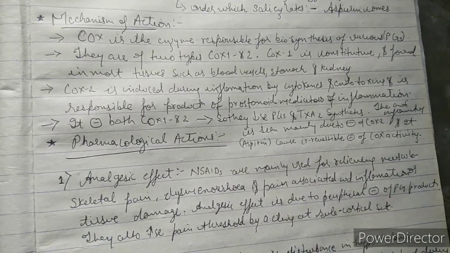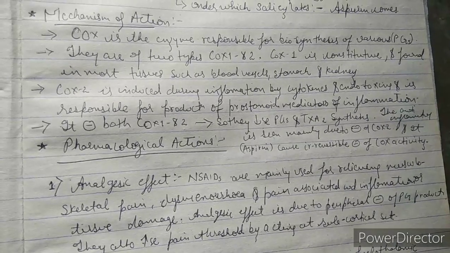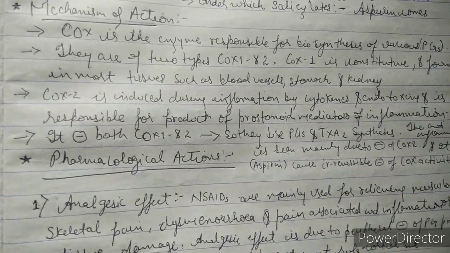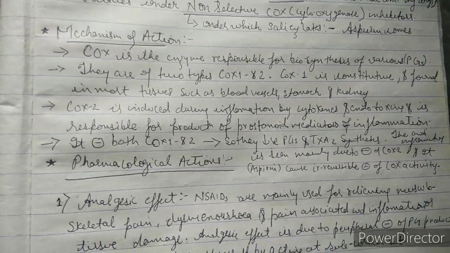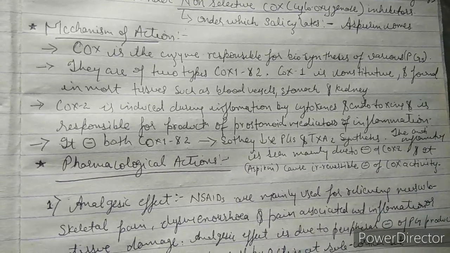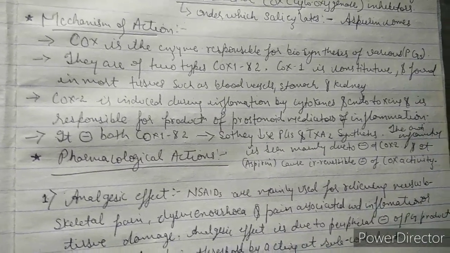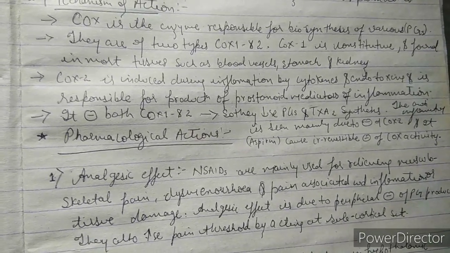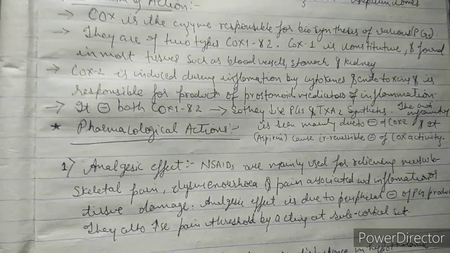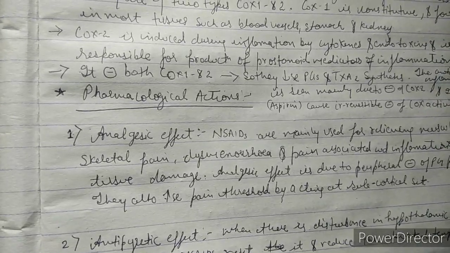Now we will discuss the mechanism of action. First of all, we'll see about the COX enzyme, that is cyclooxygenase enzyme. Basically it is the enzyme which is responsible for biosynthesis of various prostaglandins. There are two types of cyclooxygenase enzymes, that is COX-1 and COX-2. COX-1 is a constitutive enzyme and is found in most of the tissues such as blood vessels, stomach and kidney. COX-2 is induced during inflammation by cytokines and endotoxins, and it is responsible for production of prostanoid mediators of inflammation.